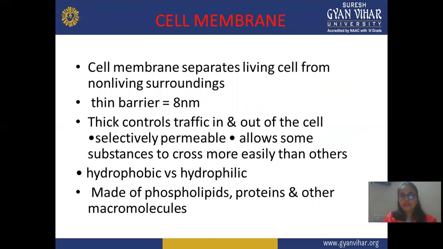Next is the description of the cell membrane. It separates the living cell from the non-living surroundings, and it's a very thin membrane, almost 3 nanometers thick. It controls traffic in and out of the cell. It is selectively permeable, allowing some substances to cross more easily than others. It doesn't allow all types of drugs; there is some selectivity.